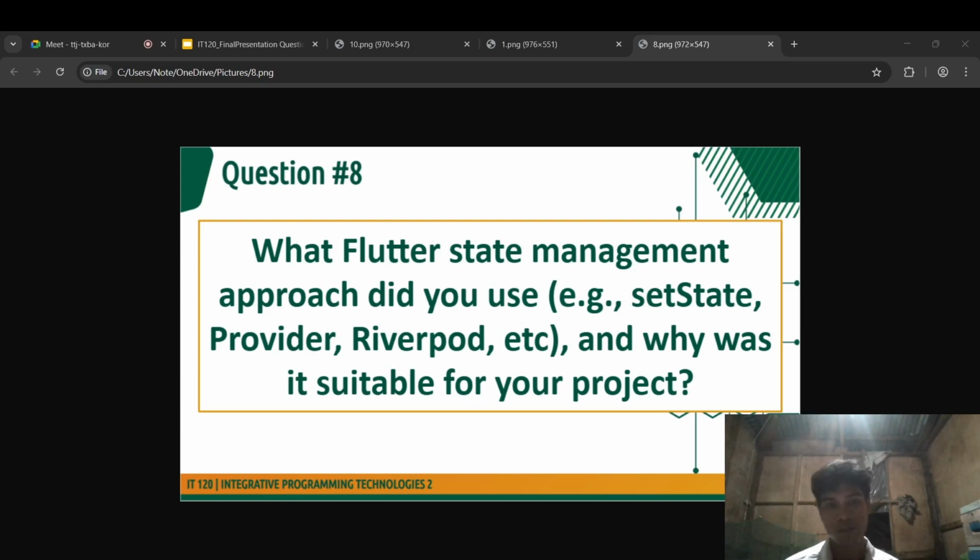So why was this approach suitable? The first is simplicity and maintainability. This application is relatively small to medium in scale, with state largely confined to individual pages, for example handling camera input on the home page and inputs on settings. Introducing a heavy ecosystem like Bloc or Riverpod would have added unnecessary boilerplate code or over-engineering without providing significant benefits for this specific structure.